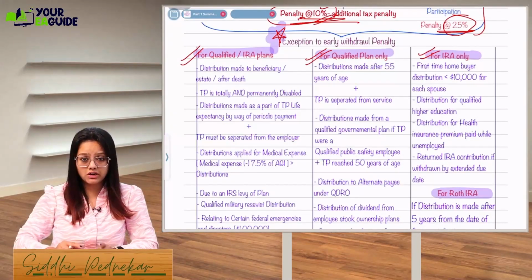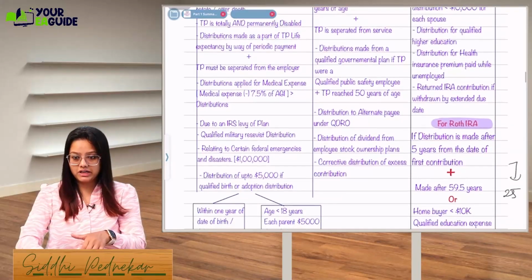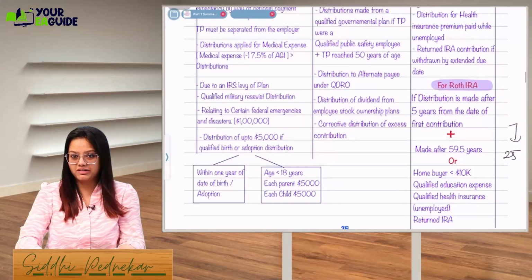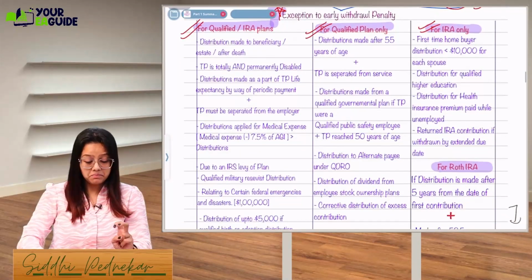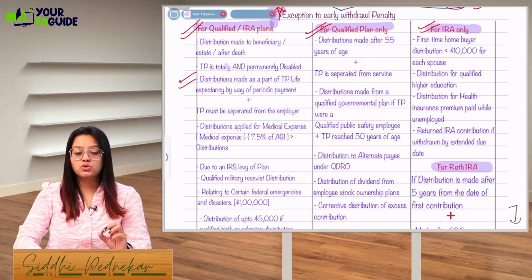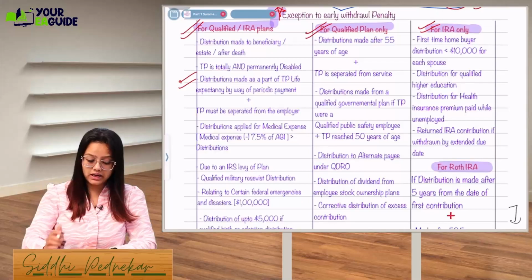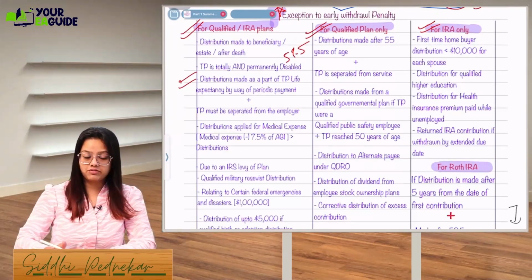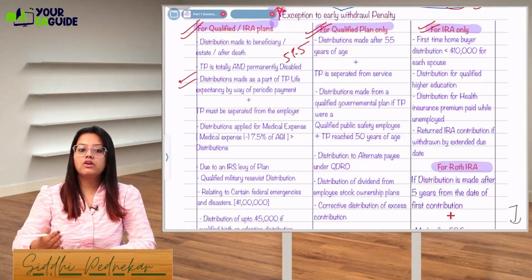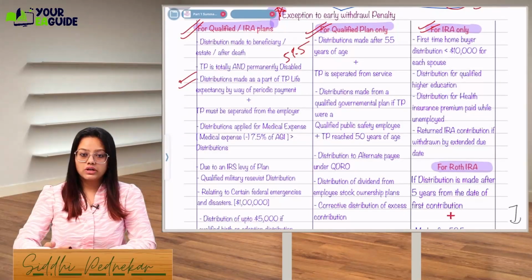Okay, right now what we are learning is exceptions to this 10% penalty. See, there are a lot of things. When we reach the last point, you will forget what we were learning. Actually, we are doing exceptions to the 10% penalty. Second is the taxpayer is totally and permanently disabled. Once a person becomes totally and permanently disabled, the age criteria will not be seen, whether less than 59.5 or more than that. It will not be taken into consideration. You are going to take the distribution without any additional penalty.